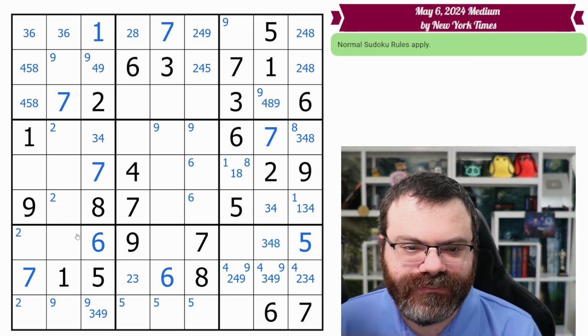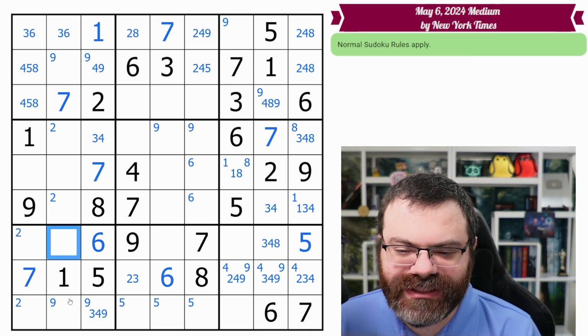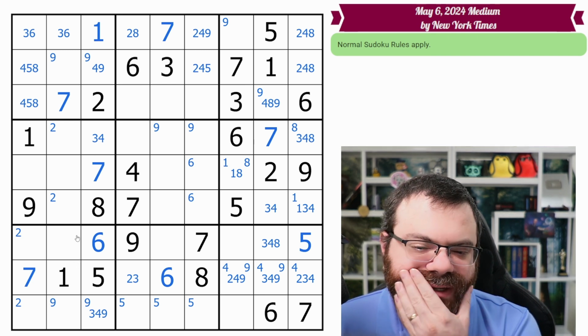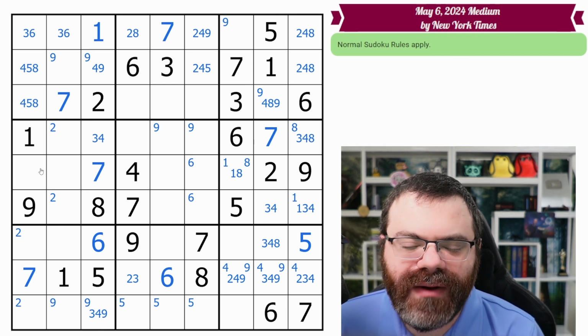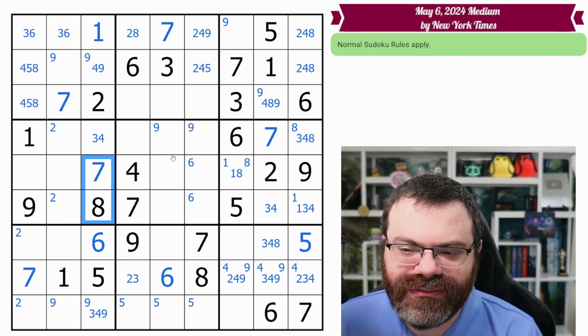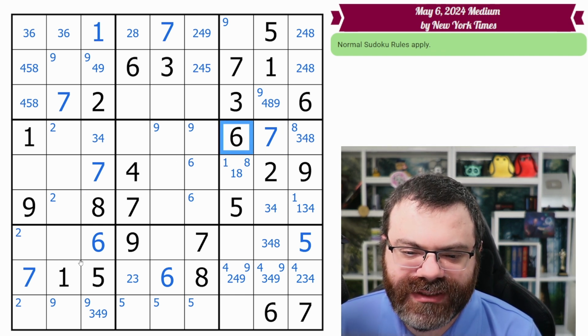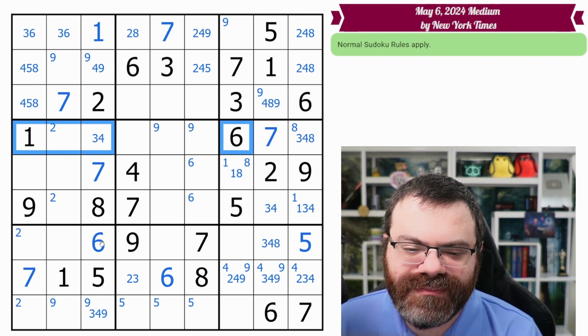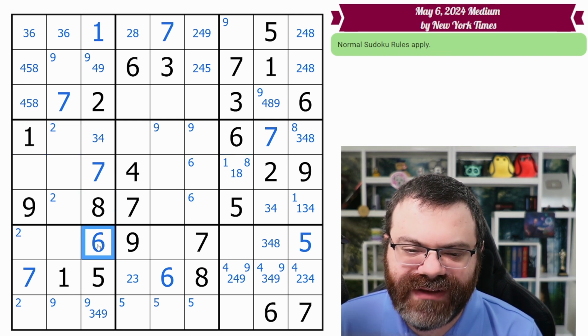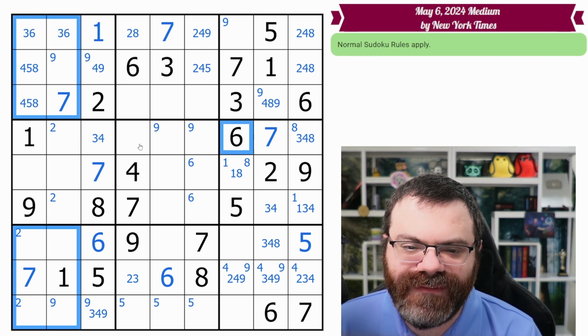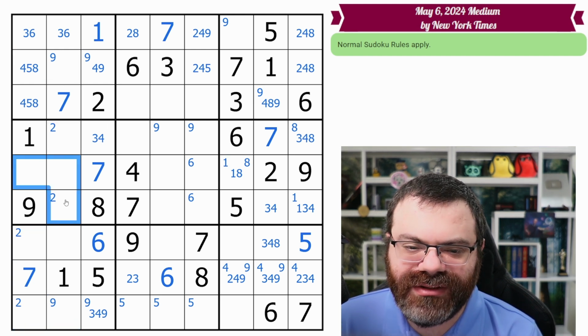All right. Very handy. So this isn't a 2, this isn't a 2. I'm briefly looking at how that might affect this row or the box, and I'm not seeing an immediate effect there. So now we can just keep going. This 7, 8, we would look for, say, a buddy 6, and we actually have one. So this 6 looks in, this 6 looks in. Oh no, sorry, the buddy 6 is unfortunately in line with the 7, 8, so that's not helpful. We need to find it over here, or up here, and we do not find it. So the 6 is actually limited to these 3, so not helpful.